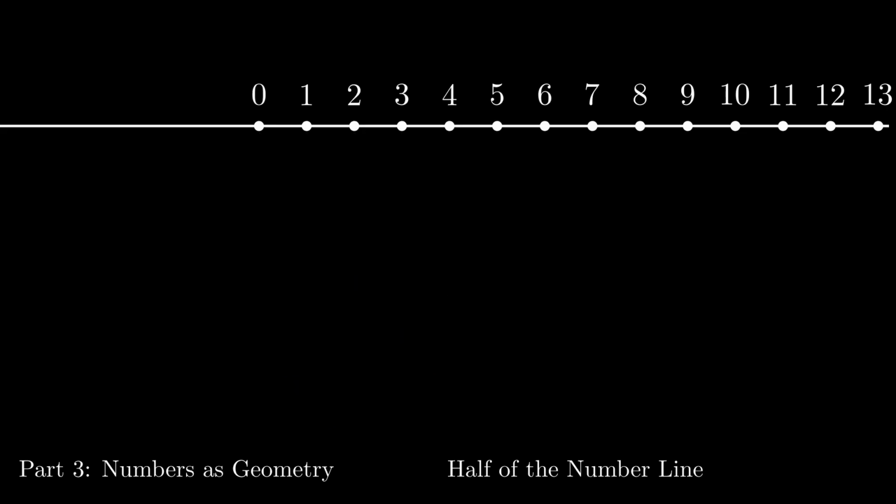What we end up with is something like a ruler. This ruler is the positive half of the number line. There's more stuff off to the left, but we'll have to wait until later to talk about that. Unfortunately, thinking about numbers as lengths does not give us access to negative numbers.